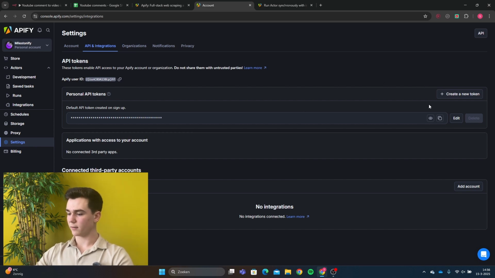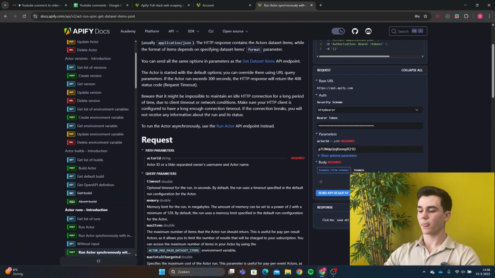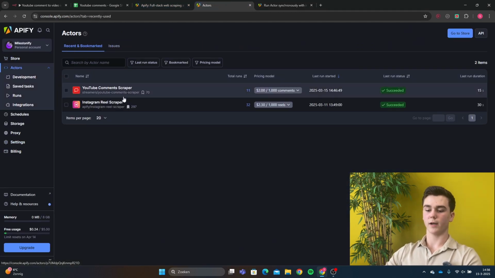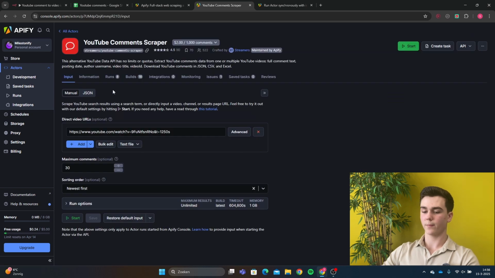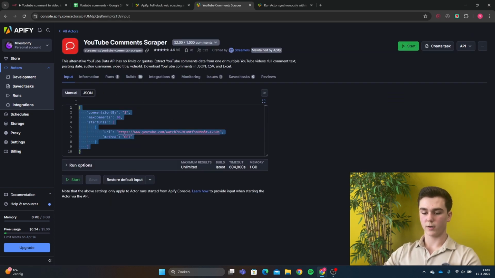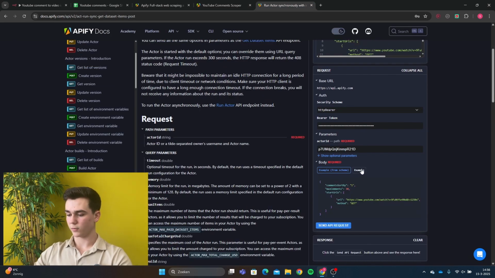It will be created automatically. Then you can copy this one and you can paste it into your bearer token. So you can paste it here. Then the only thing that we have left is that we got to create a body, and the body we can find in our actor. So you go to your actor, then you press YouTube comment scraper, then you go to JSON, and then here's the body, and you can copy this. So you copy that, and then you delete this part and you will copy paste it into your body.